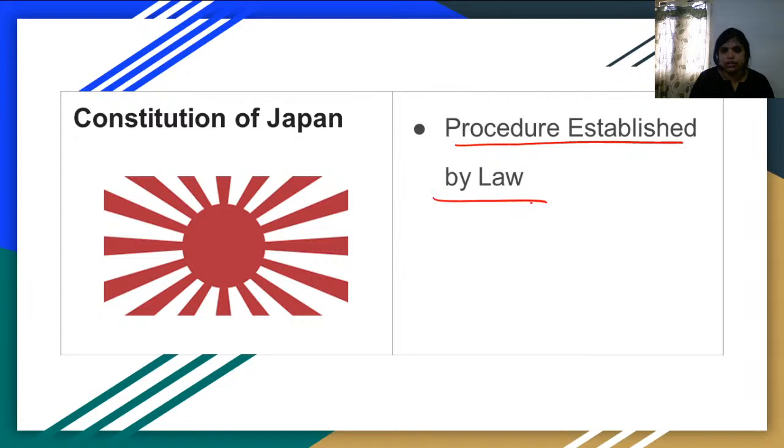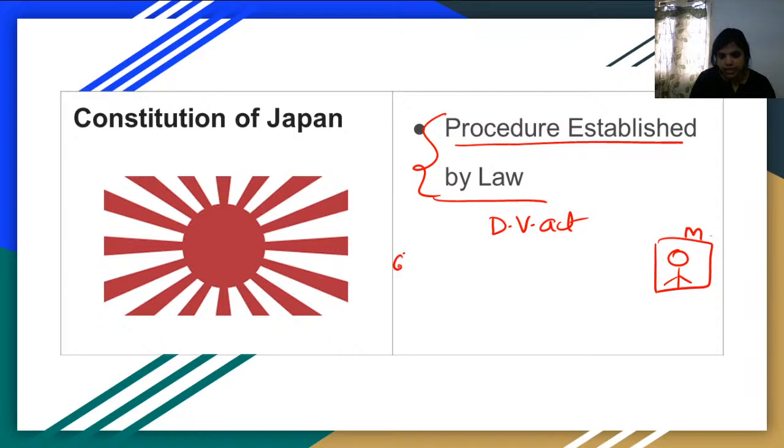What do you mean by this procedure established by law? See, there is an act. Let's suppose, let's take a domestic violence act. According to this act, a man can be charged with domestic violence, and to charge that, they need a process. What is that process?